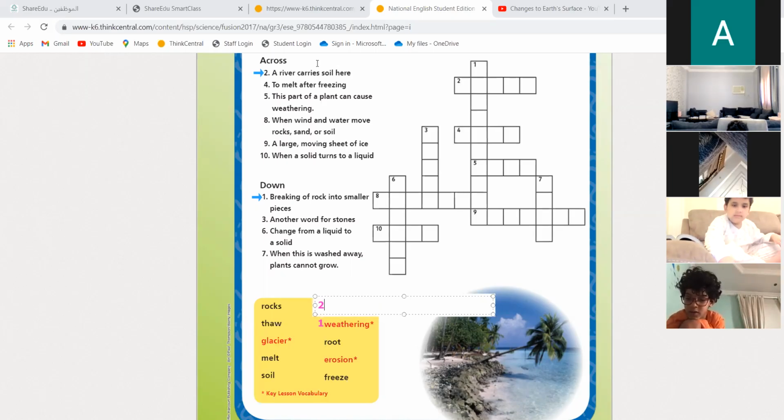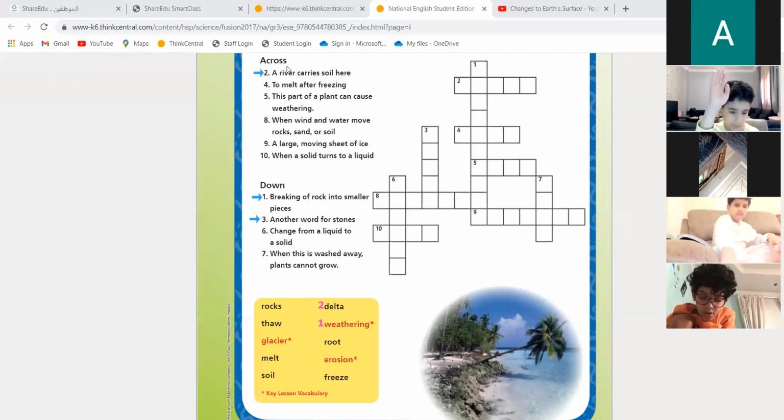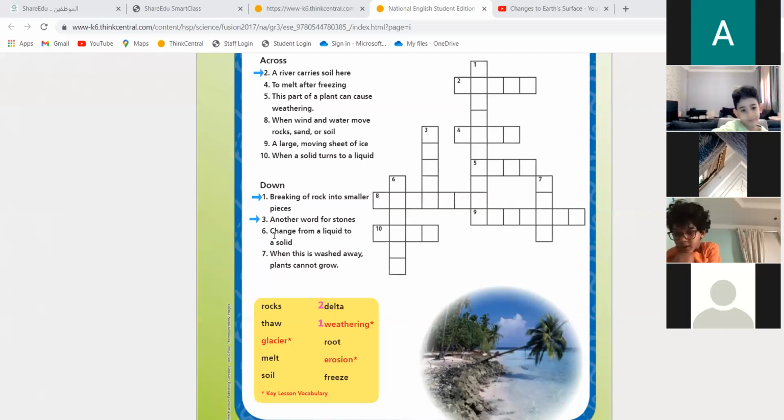So let's do number 3. Who's ready for number 3? Yes, number 3. Another word for stones. Is it soil or rocks? Rocks. Yes, that's right. It's rocks. So number 3 is rocks.